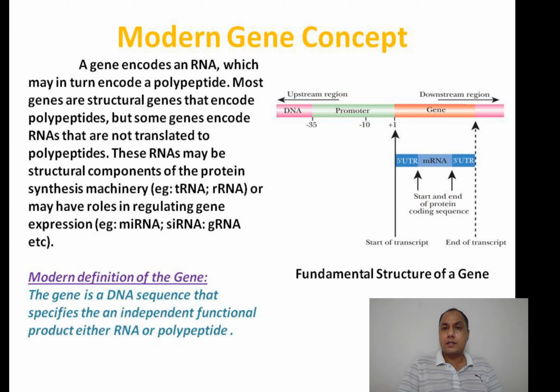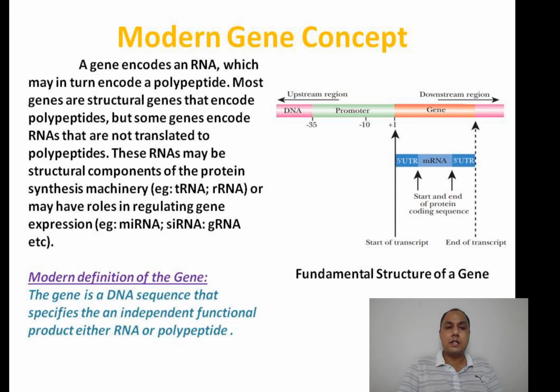From here this side is called downstream and this side is called upstream. You can consider this particular part of the DNA, from -35 to this arrow, as the transcription unit because it has the information of start and termination of transcription. This is the coding part and that is the regulatory part called the promoter.